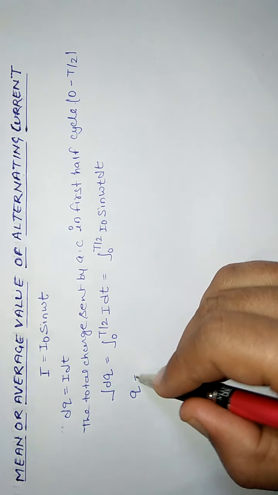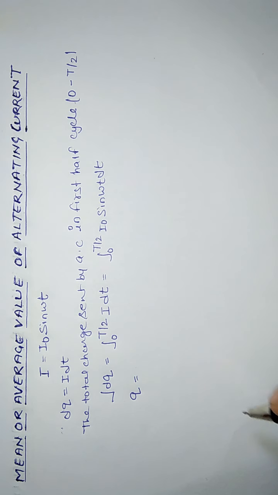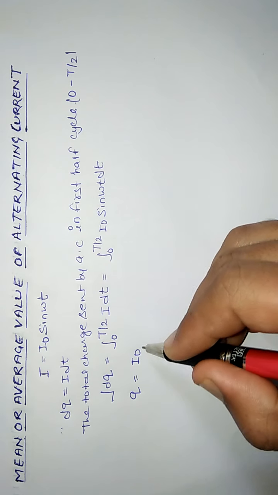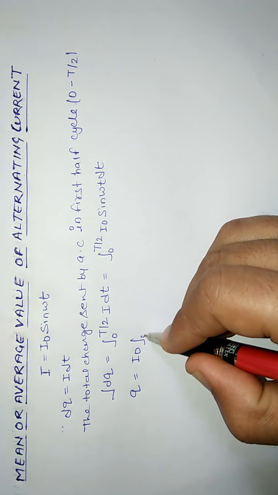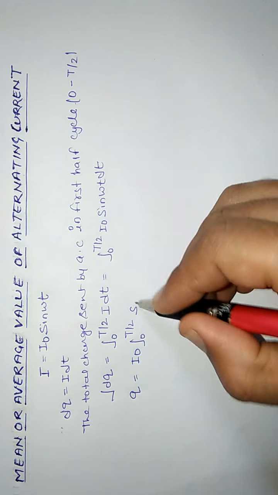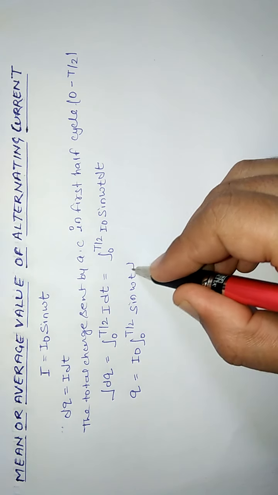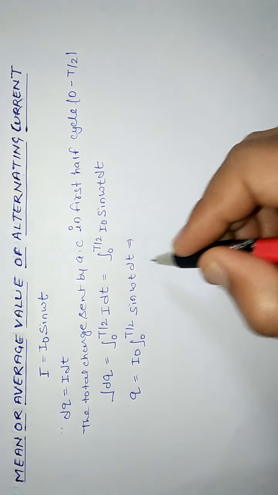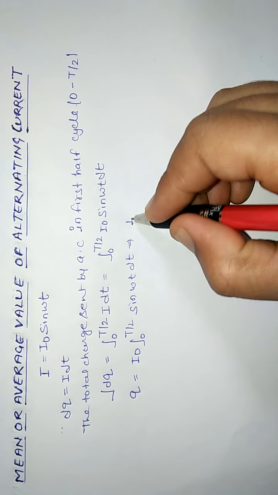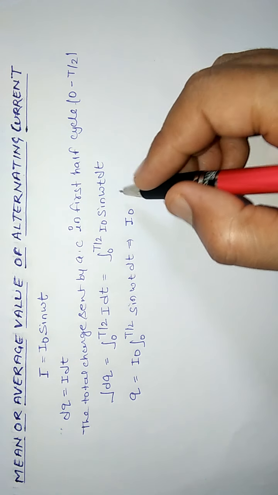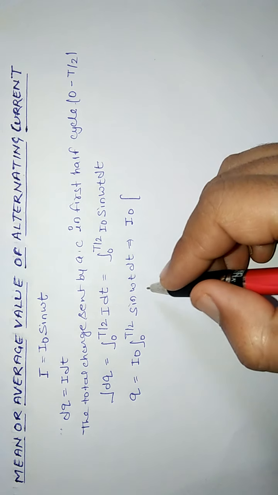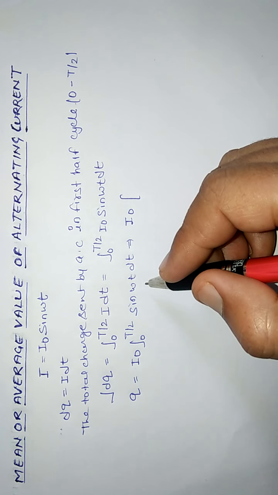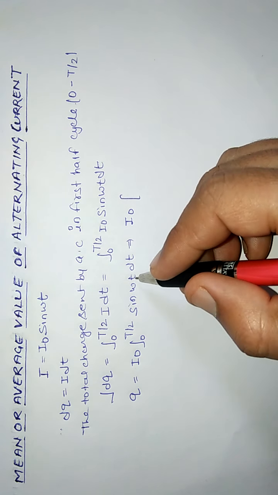So on integrating dq we will get q. I naught is constant, so it is taken outside the bracket: integral from 0 to T by 2 of sine omega t dt. Now we know that integration of sine is cos, but it is not sine t dt, actually it is sine omega t.